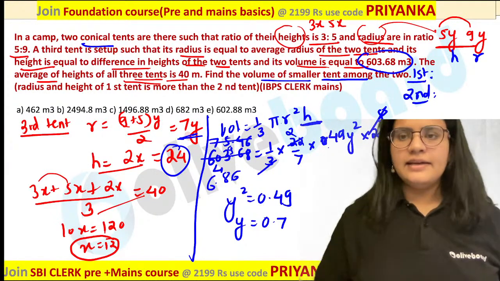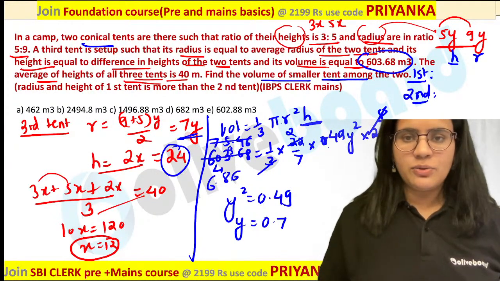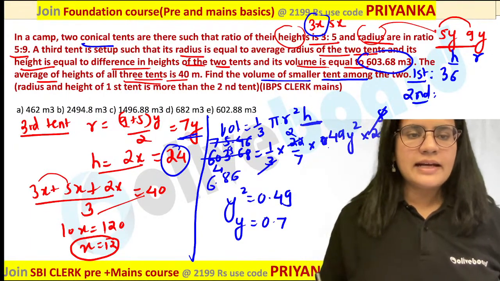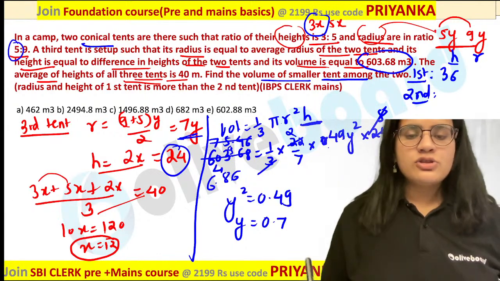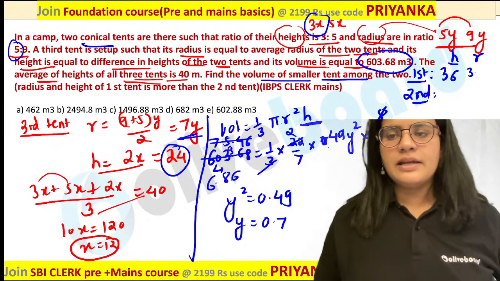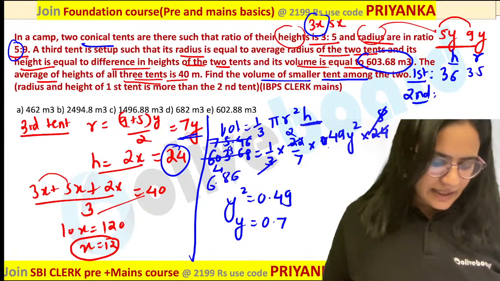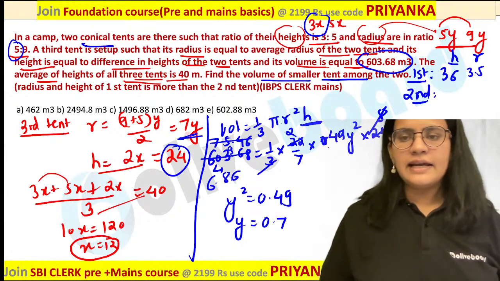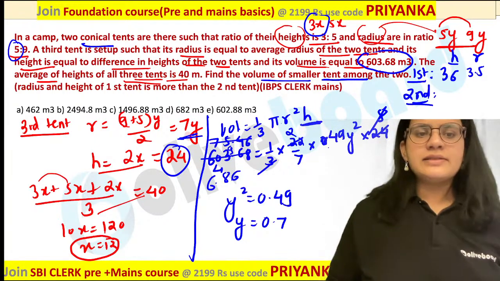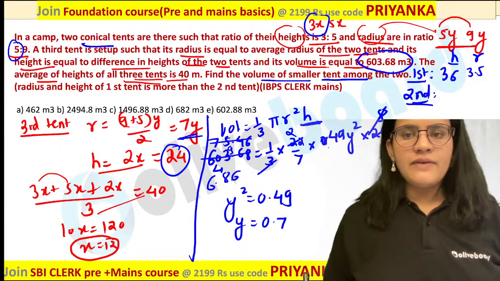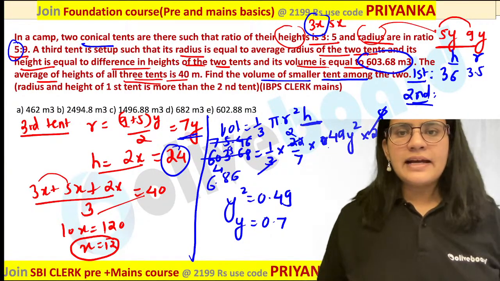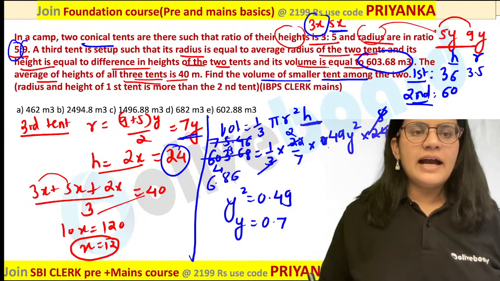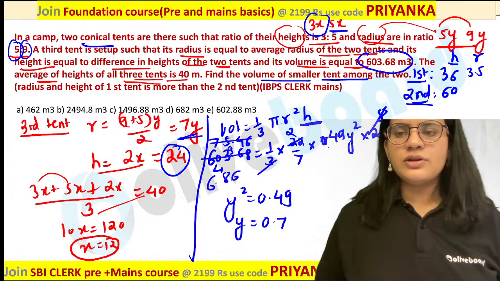36 and 60. Yes. So when you are talking about the first tent over here, it is 3x, so that will become 36. And when you are talking about the height of the second one, that is nothing but 5 sevens are, so 5 into 0.7, that is nothing but 3.5 over here. Are you guys getting it? It is nothing but 36 and 3.5. And what about the second tent over here? It is 5x over here, that is nothing but 60. And what about the height? That is nothing but 9 sevens are, so it is 6.3.